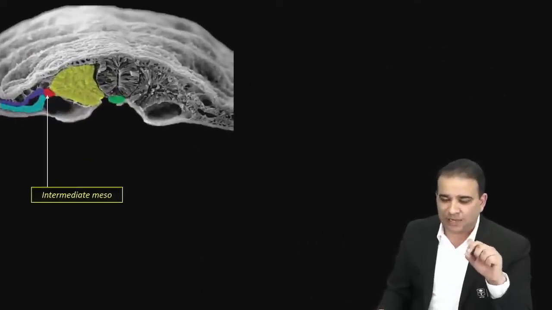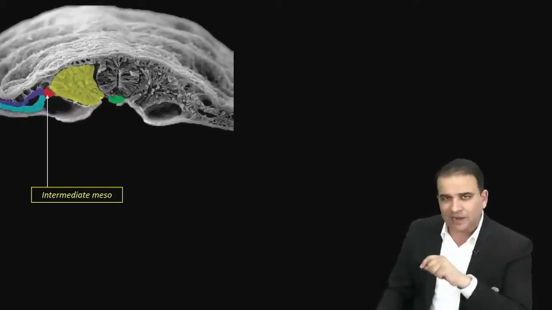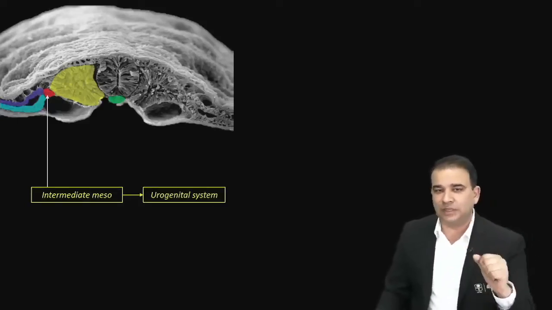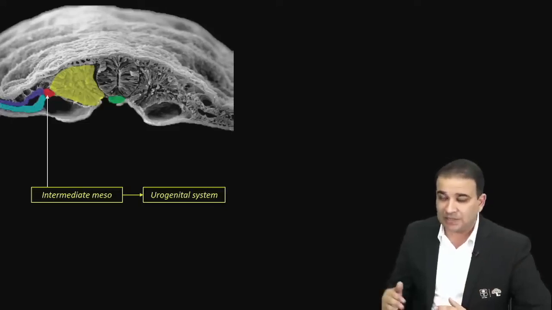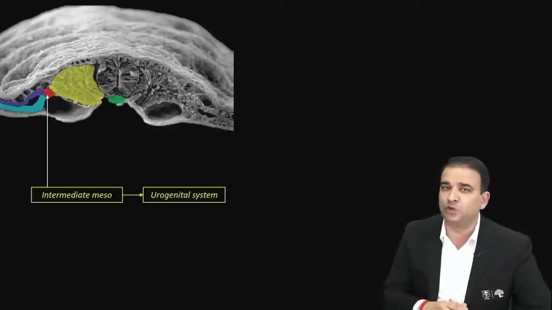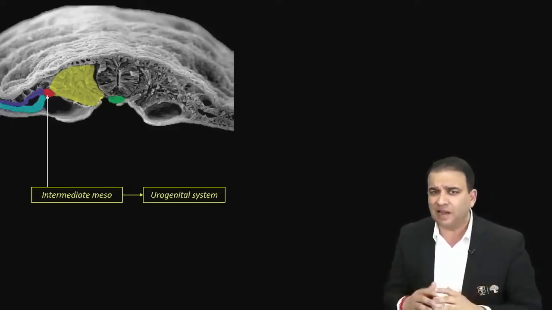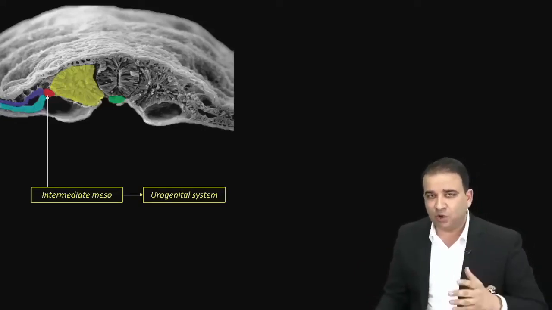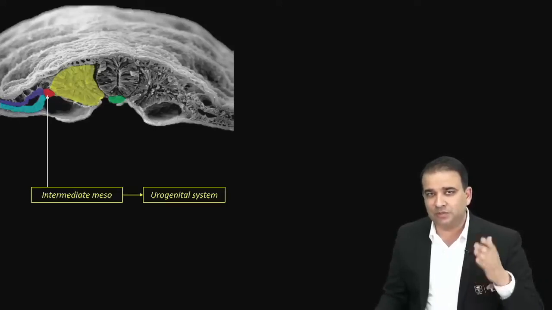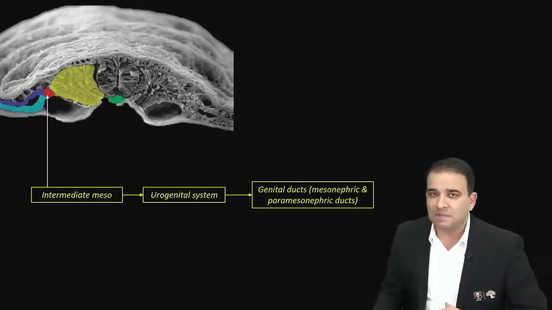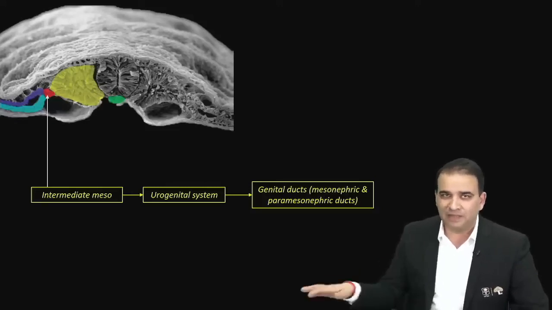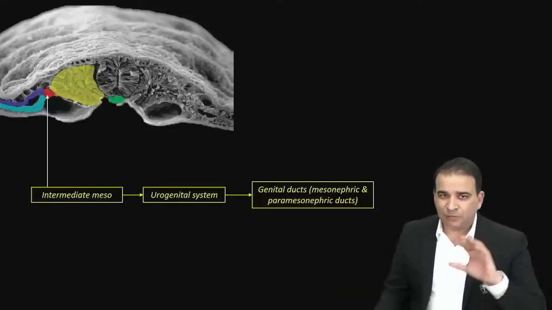We already said that. Now, let's take the intermediate mesoderm first and separate it. Intermediate mesoderm is something which will give rise to the urogenital system. It will basically contribute to the development of the urogenital system. Not making it entirely, but it is contributing to the formation of the urogenital system. And the major contribution of this intermediate mesoderm is giving rise to the two ducts, that is the mesonephric duct and paramesonephric duct, which I will talk with you about in the later half of this session.